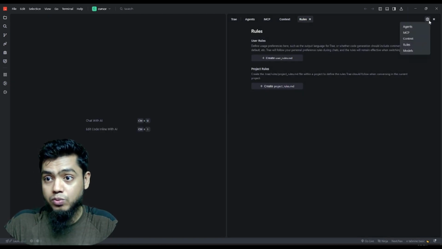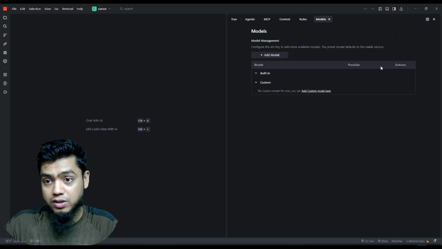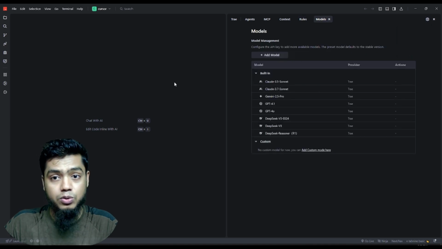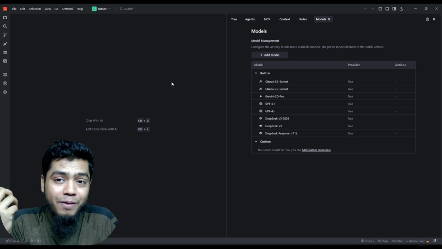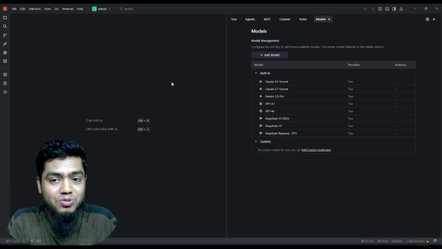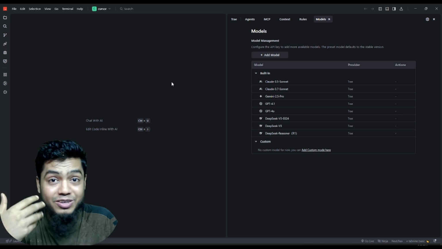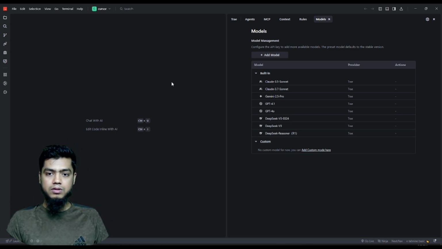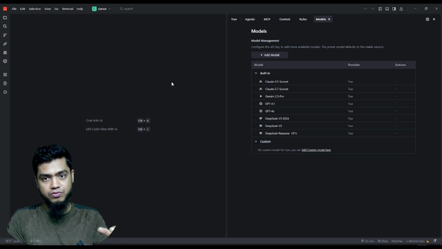Another thing is models, and I already talked about models. That is also an awesome thing, and you will explore this kind of thing. I am really happy to see this kind of update, and you can easily use these models totally free, bro. And they are still providing it free. So let's see.